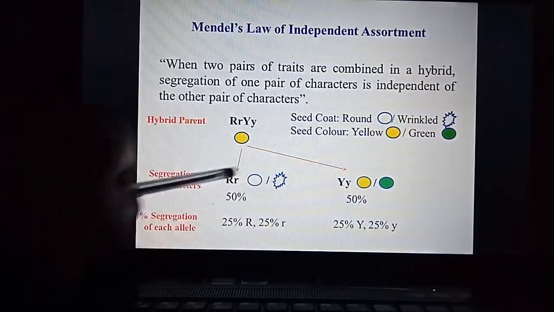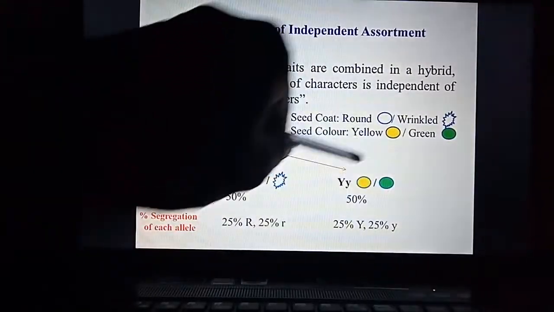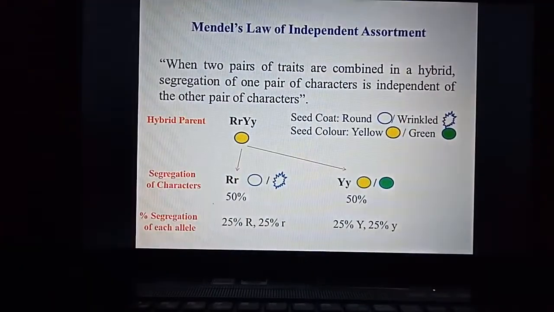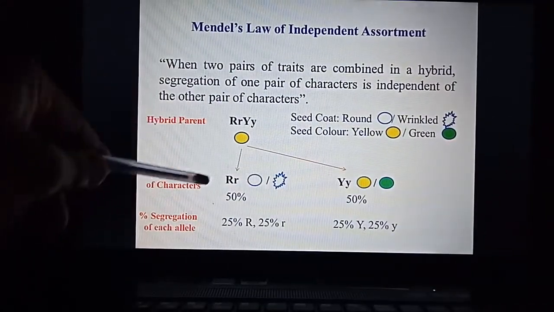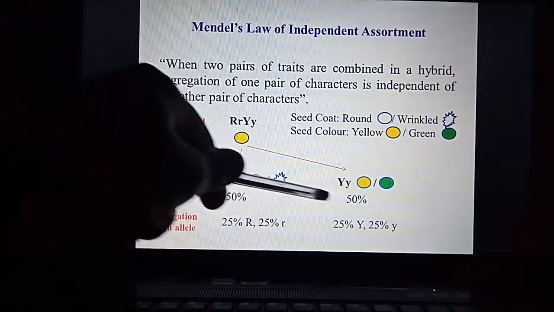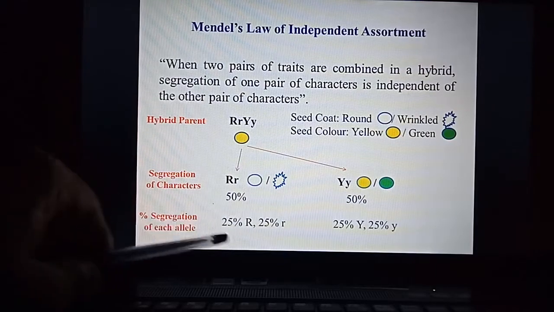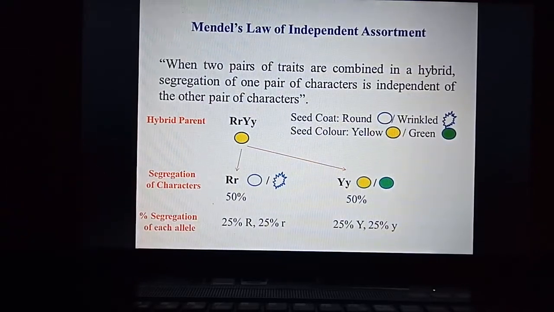We have separated one character, that is round and wrinkled, from yellow and green. The chance of mixing of round and wrinkled with yellow and green is 50% and 50%, so each allele gets a 25% chance of fusion. This is Mendel's law of independent assortment.